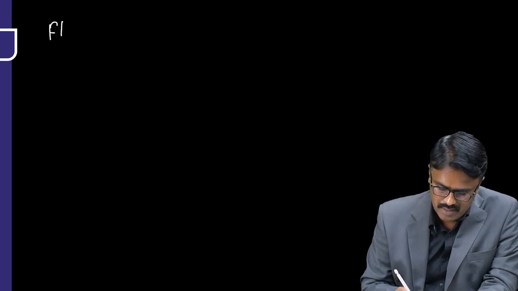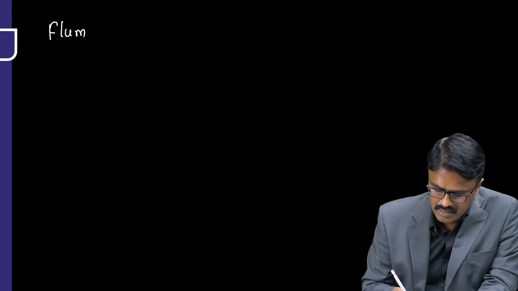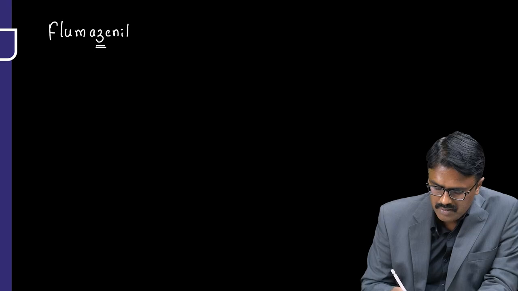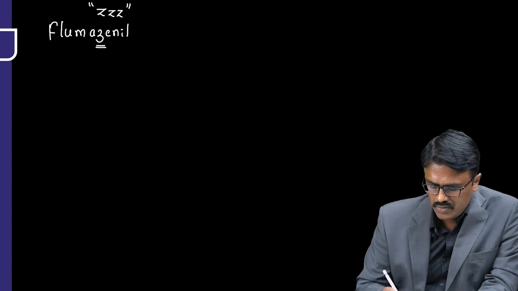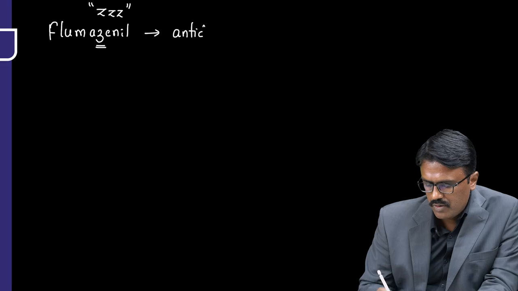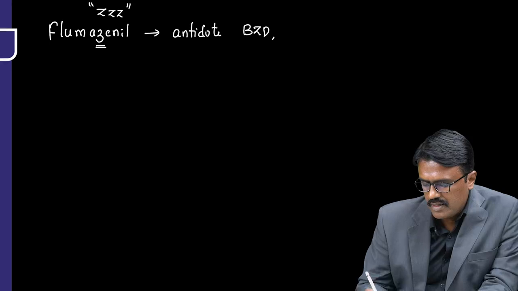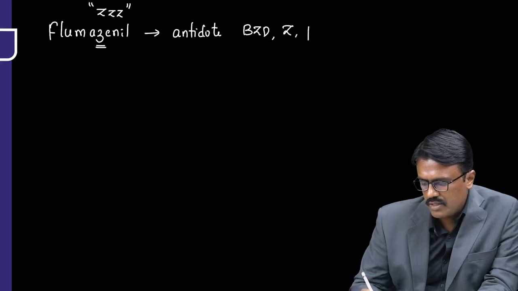Then after that, we have a drug which starts with F. The name is flumazenil. Now when you think of flumazenil, remember the ZZZ, so the sleep. It's an antidote for which poison? Benzodiazepine poisoning, Z drug poisoning, and also it is an antidote for beta carbolines.